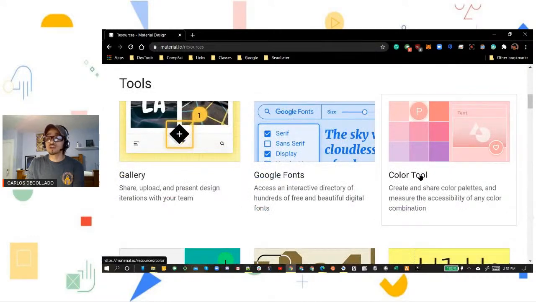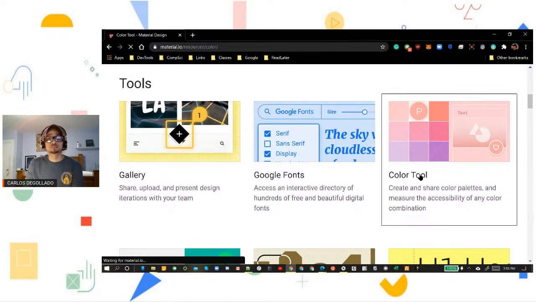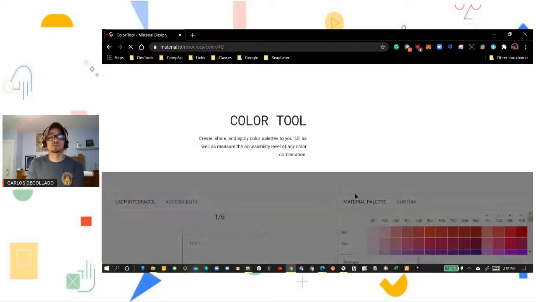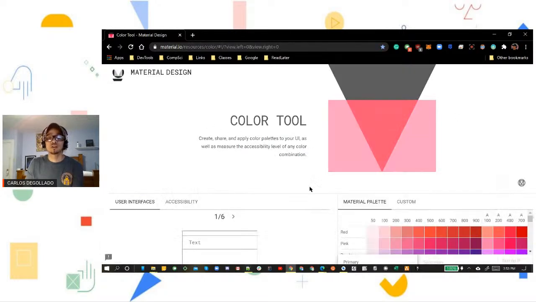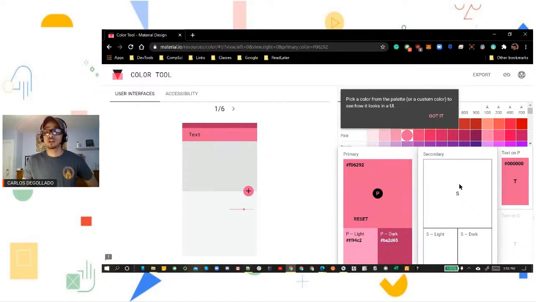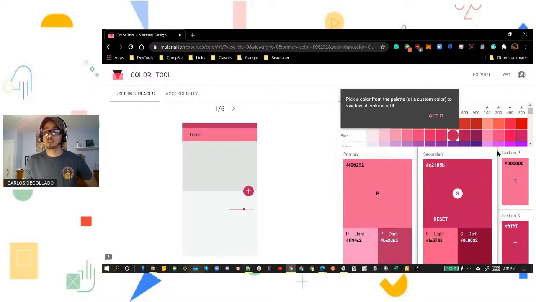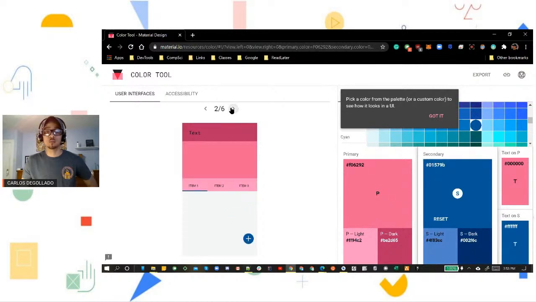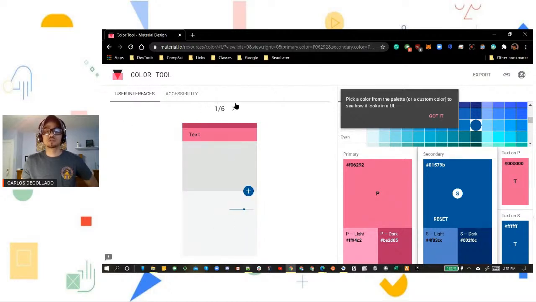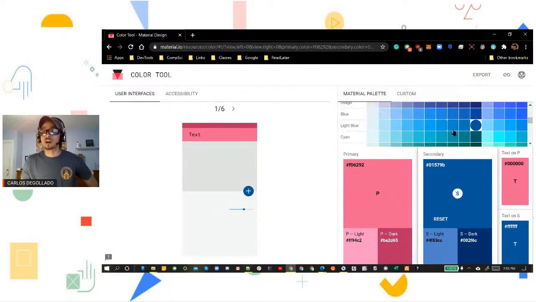But what we're going to use here is the color tool. So we're going to click on the color tool. And once it opens, we're going to use the color tool. All right. So this color tool provides you with a cool little tool that you can use to create a whole look of your app, just by experimenting with different colors, and you can see how your app will look, as an example with your color themes. But we're not going to really be using too much of this function right now. We just really want our hex codes from here.